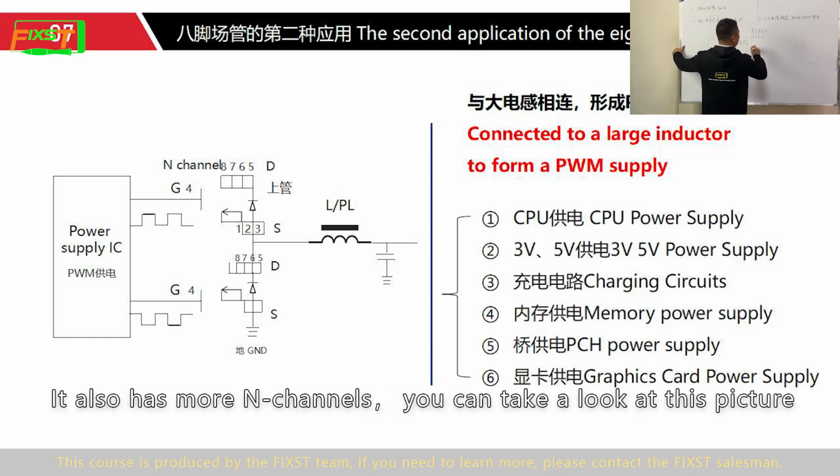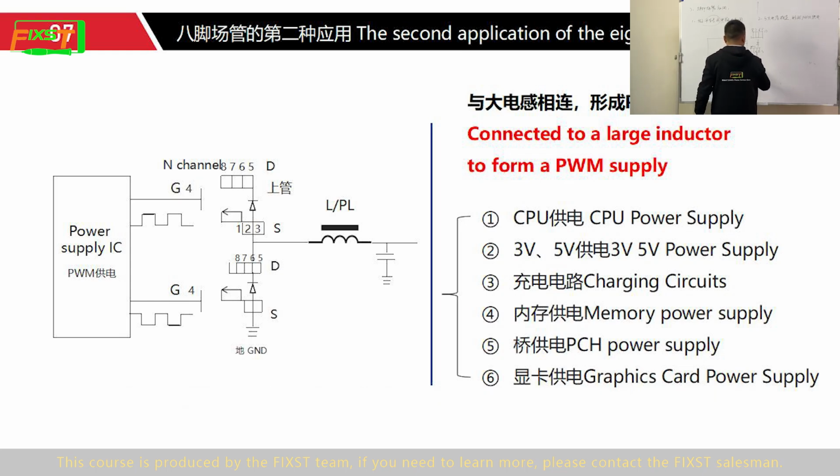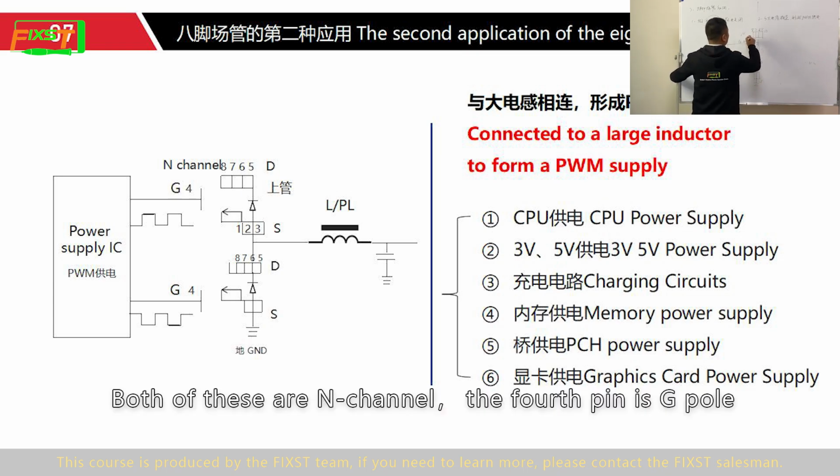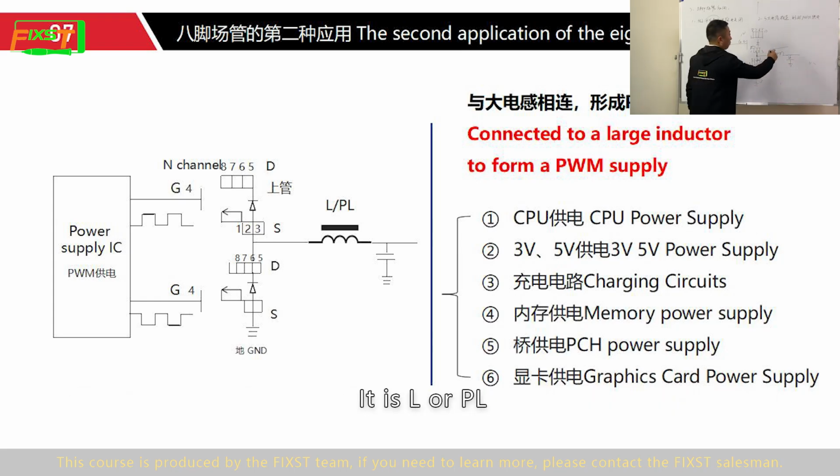It also has more N channel. You can take a look at this picture. What will the S pole and the high side MOSFET connect? Both of these are N-channel, and the fourth pin is the G pole. Then the large inductor is connected here, the inductor coil. It is L or PL.